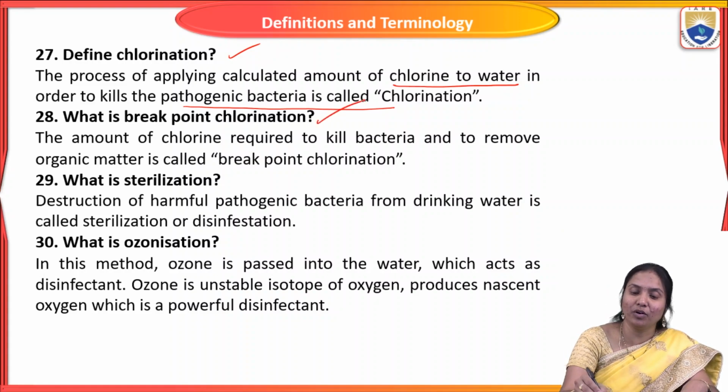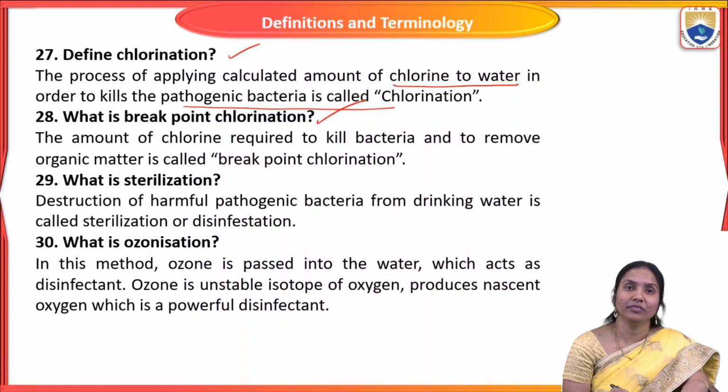So what is breakpoint chlorination? The amount of chlorine required to kill bacteria and to remove organic matter is called breakpoint chlorination. It is clearly explained by taking a graph, with applied chlorine on the x-axis and residual chlorine on the y-axis. It was explained in previous classes already.